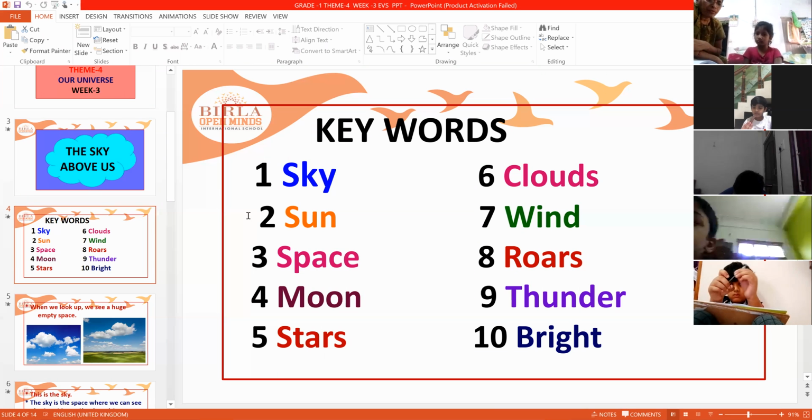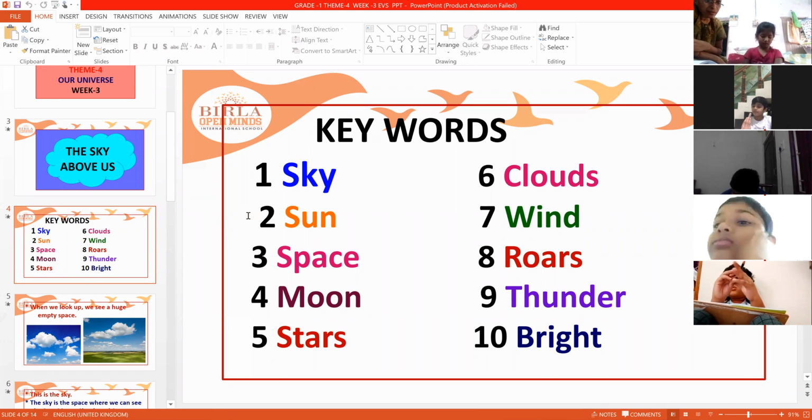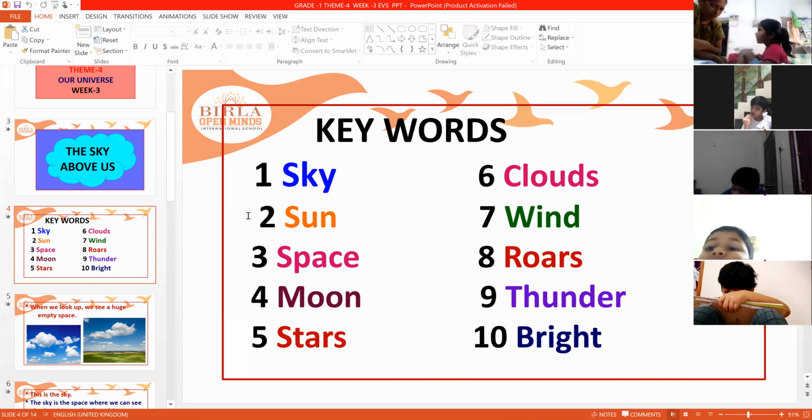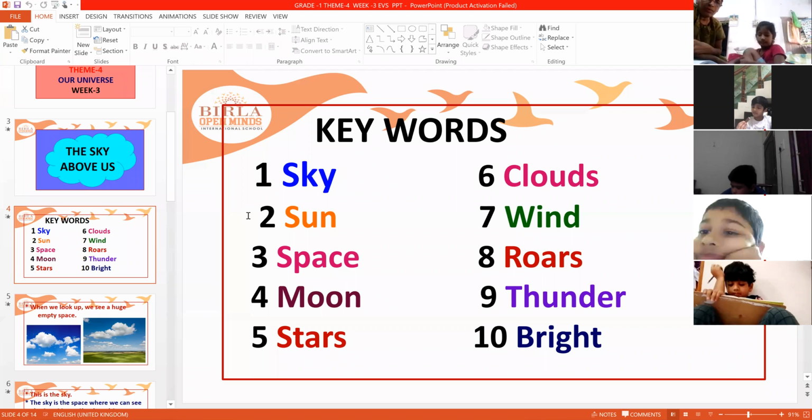Wind. Wind means air. The air, the atmosphere which we can see, is called wind. Roars. Roars means like shouting. Like a lion roars, no? Roars means big, big sounds. Thunder. You can hear thunder at the time of raining. Sometimes we hear thunder and lightning. Sometimes the sky thunders a lot. When there is heavy rainfall, you can hear the thunder. Bright means very bright. You can see it very clearly.